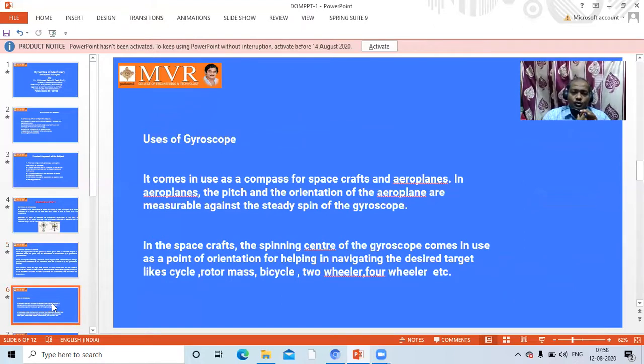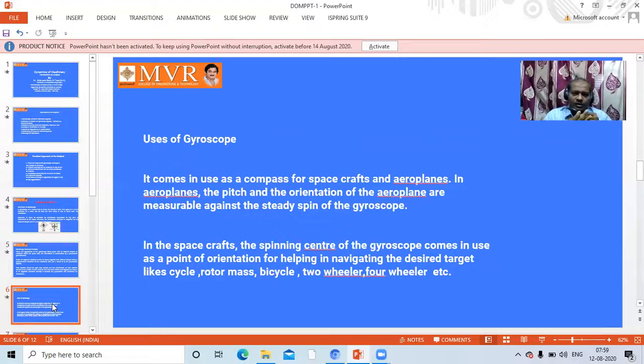What is the use of gyroscope? We have discussed this gyroscope use a number of times. Let us be to the point after learning the concept. It is nothing but the use of a compass for spacecraft and aeroplanes. In aeroplanes, we are going to have different types of motions. For example, an aeroplane is going to have a pitch. The nose can come down or up, and the tail can go down or up on the vertical axis.